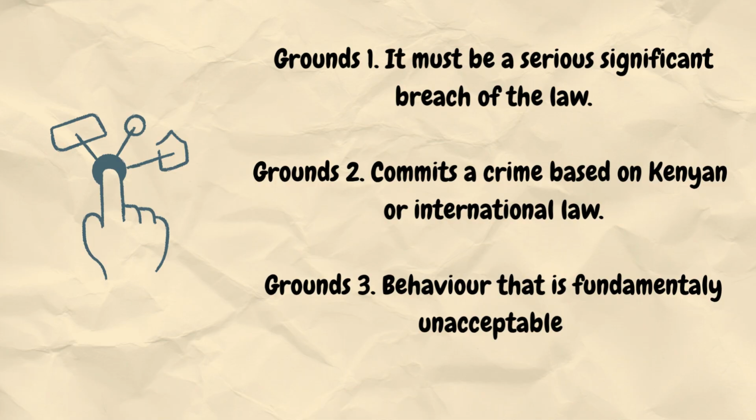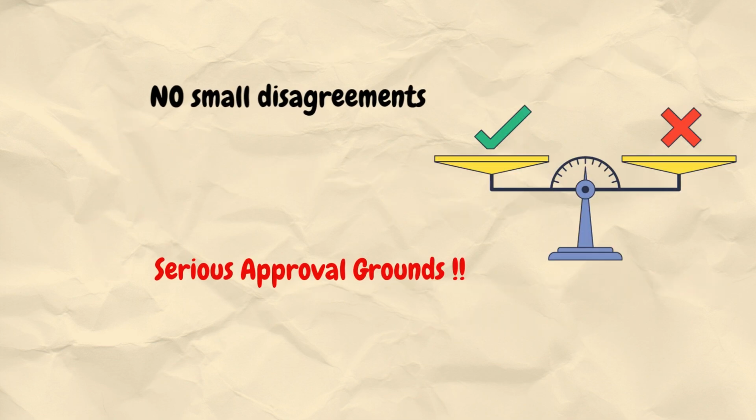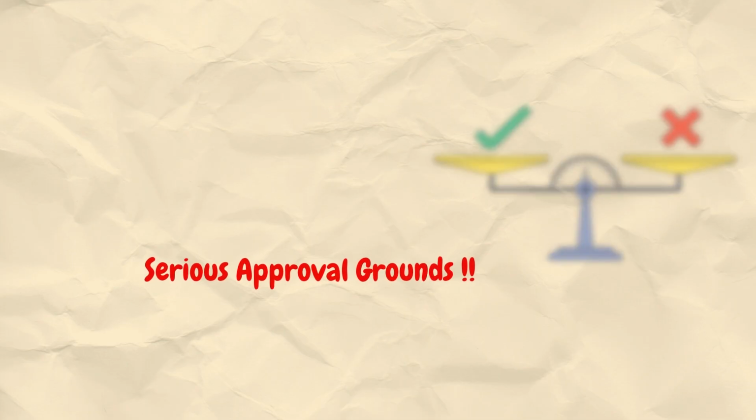Ground 3, gross misconduct. This is the broadest ground. It covers behavior that is fundamentally unacceptable in a person holding the highest office in the land. These are not easy thresholds to meet. That is by design. The Constitution does not want the president removed for small disagreements. It requires serious provable grounds. Sawa. Now we move to the actual process.